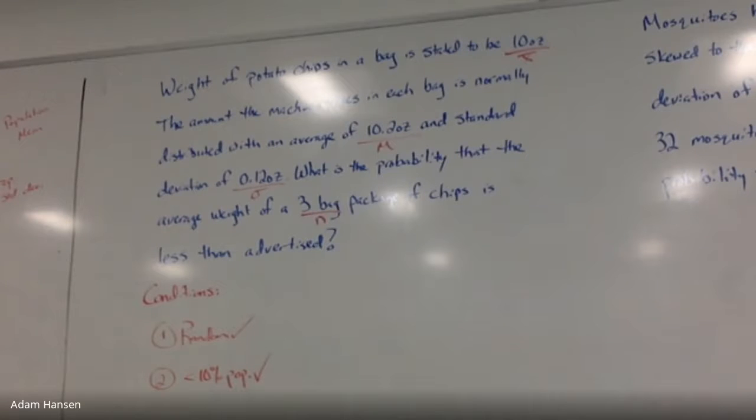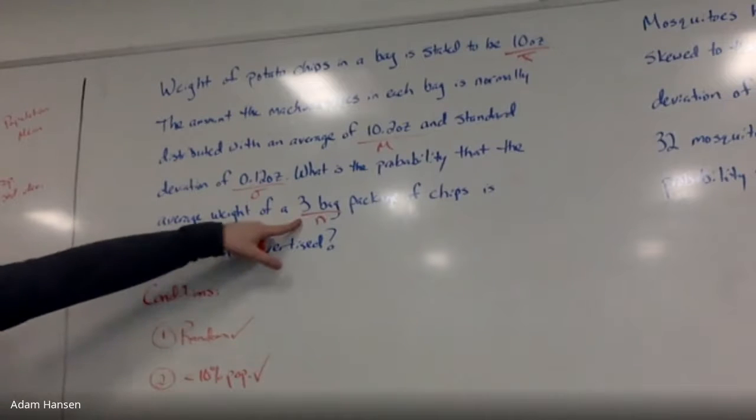Either the population has to be normal to start with, or to make sure that central limit theorem takes over, the sample size has to be large enough. 30 is the common number there to use. Right now, my sample size isn't large enough. Is that a problem? I've only got 3. It needs to be 30 to make sure that the population doesn't matter.